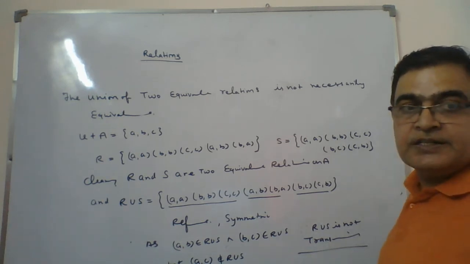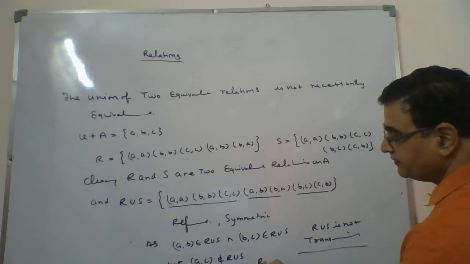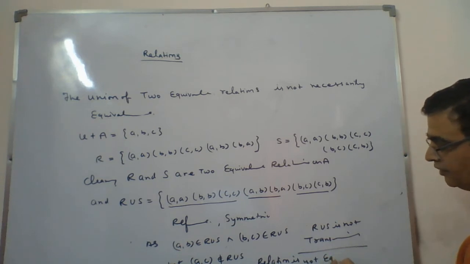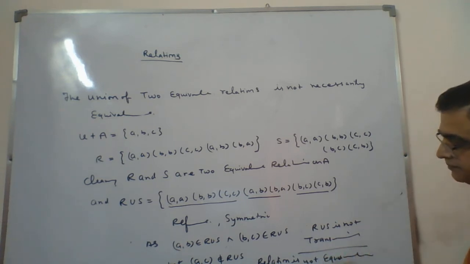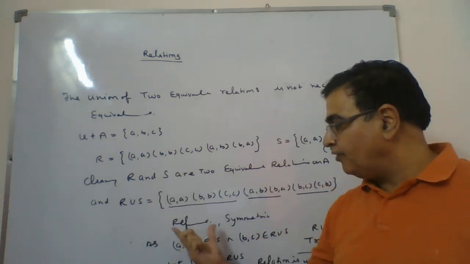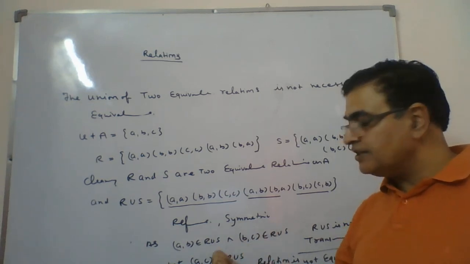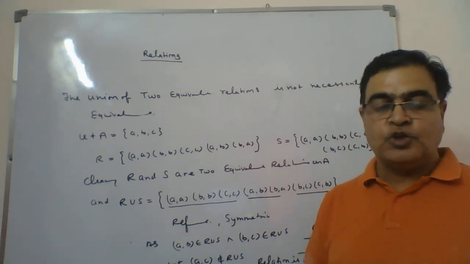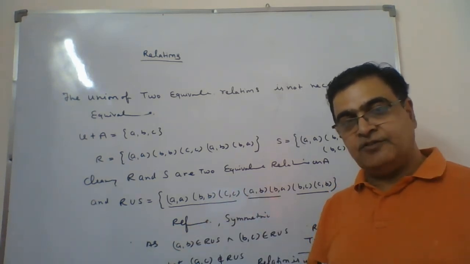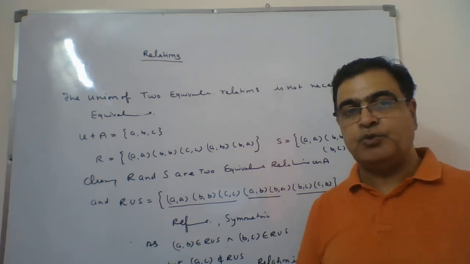And if it is not transitive, what should I say? Relation is not equivalence. So keep in mind, when I take the union, the reflexive condition is going to be fulfilled, symmetric is going to be fulfilled, but transitive in this case does not fulfill. So I've given an example in which the union gives the reflexive and symmetric conditions, but transitive fails here. So that's why the equivalence relation cannot be possible here.